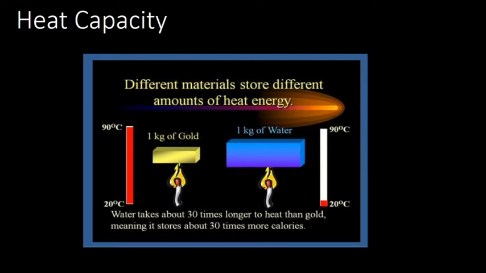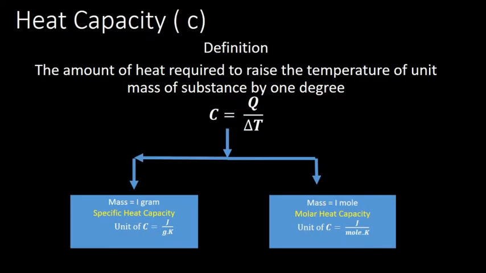The thing is, water contains more energy, so it can store more energy, and this energy is what is heat capacity, that is the amount of heat required to raise the temperature of unit mass of a substance by 1 degree. If you take unit mass, for example 1 gram or 1 kilogram, and you are heating it, what is the amount needed to raise the temperature by 1 degree centigrade?